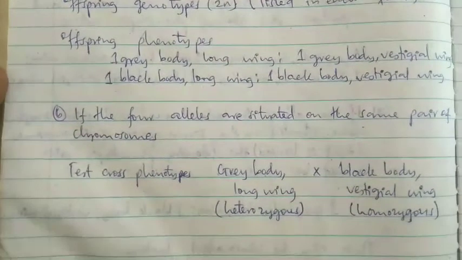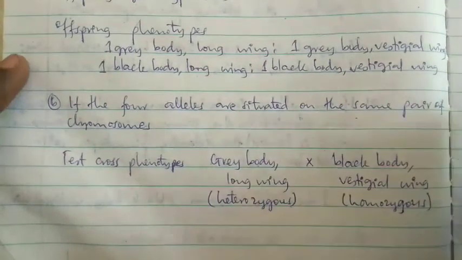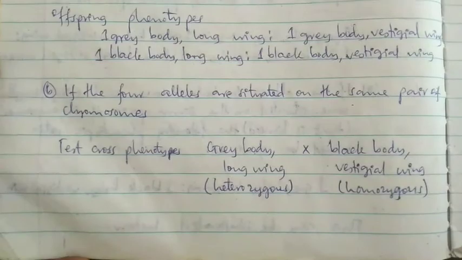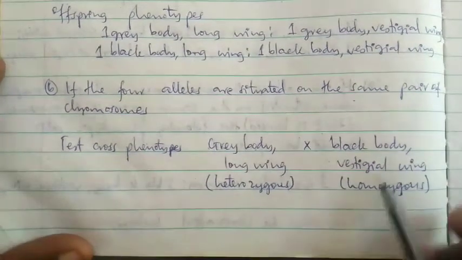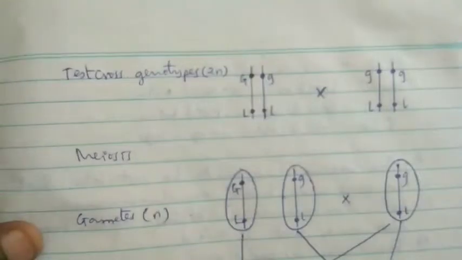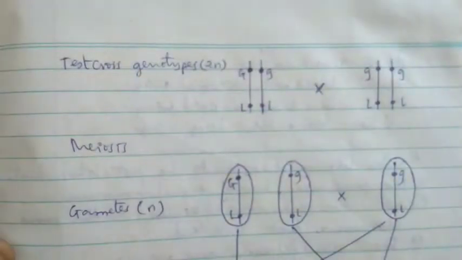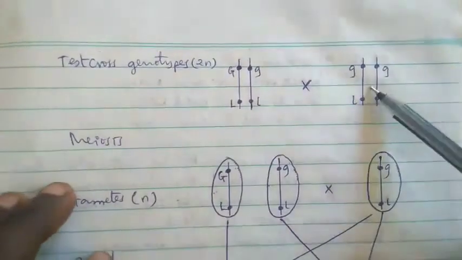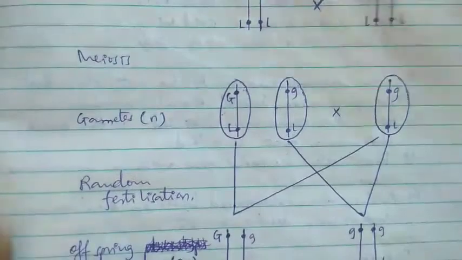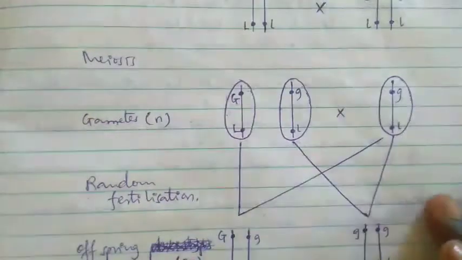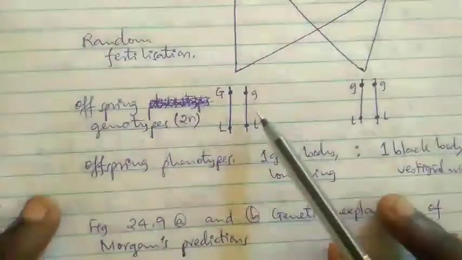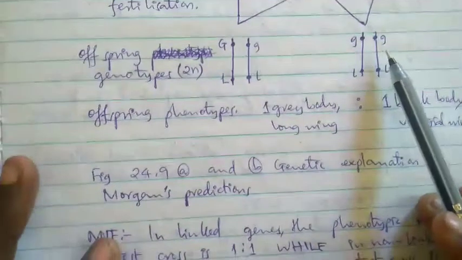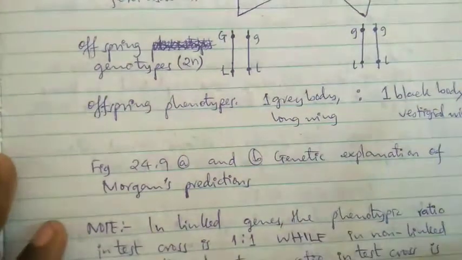But if the four alleles are situated in the same pair of chromosome, test cross phenotypes, gray body long wing, black body vestigial wing. Kwa utakuja kupata hapo, tutakuja kupata hizo test cross genotypes, tutakuja kupata ile pale na ile pale. Meiosis hii na hii hapa. Haya, huku gamete ni ule tu mmoja. Hata ungeyatengeneza wawili ungekuja kupata ile ile. Utakuja kupata hii na hii hapa. Unaona? Kwa hiyo huyu hapa ni one gray body long wing, one black body vestigial wing.